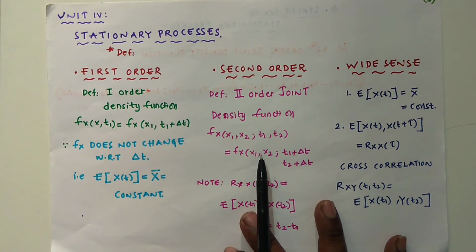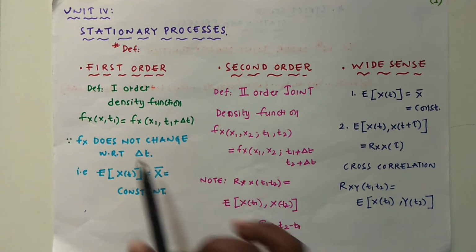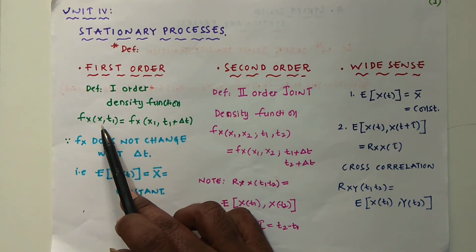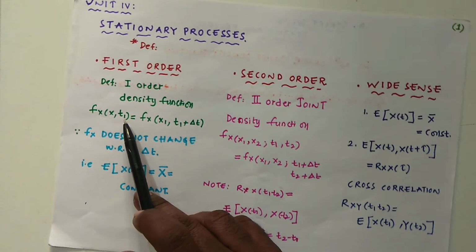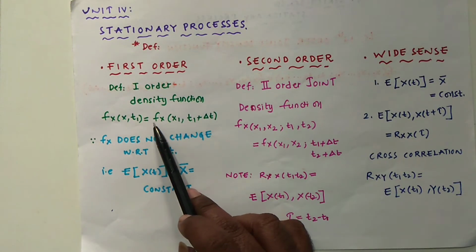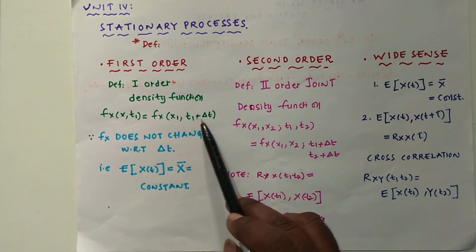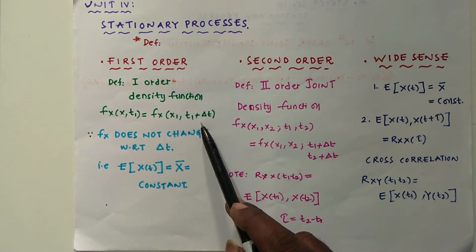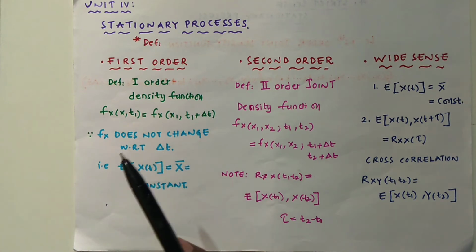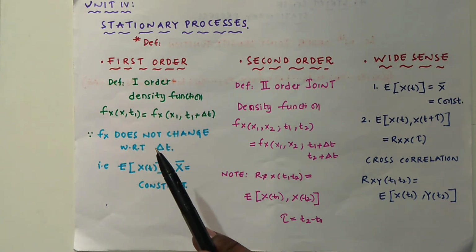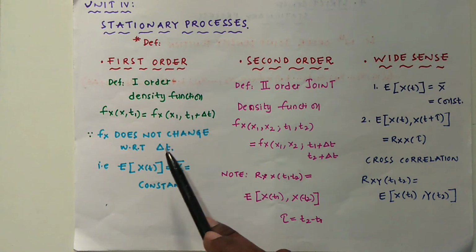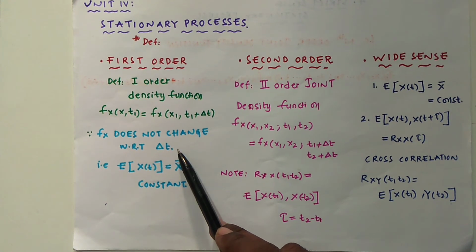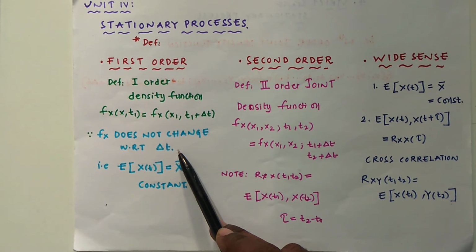We have a random process in which the sample x is selected at the time t1, and we will have the same density function even when the time is shifted, whether positive or negative. If the density function does not change with respect to the time shift, then that is called a first order stationary process.